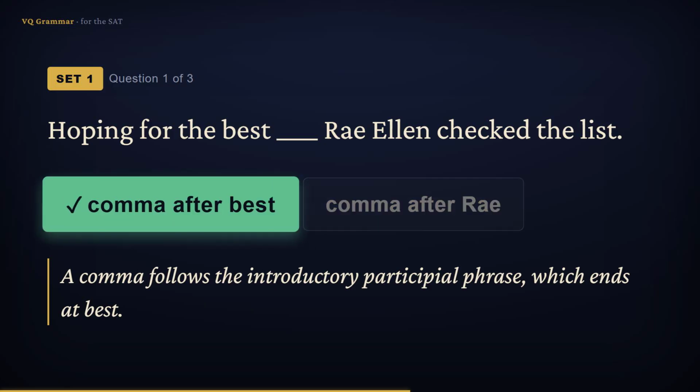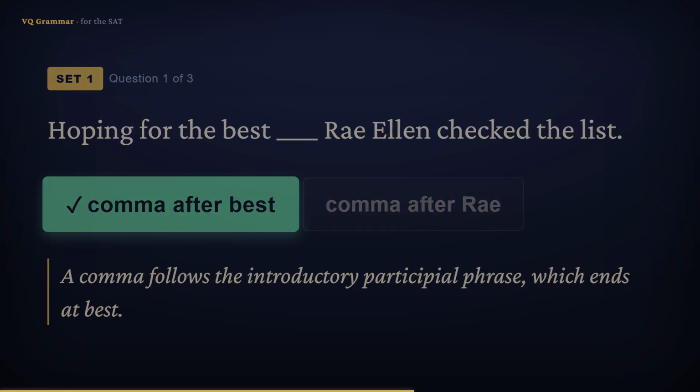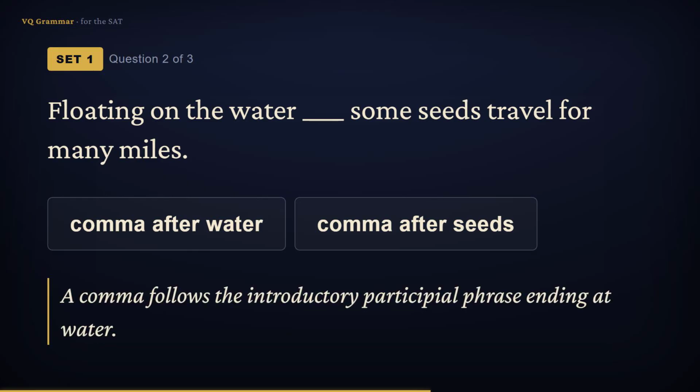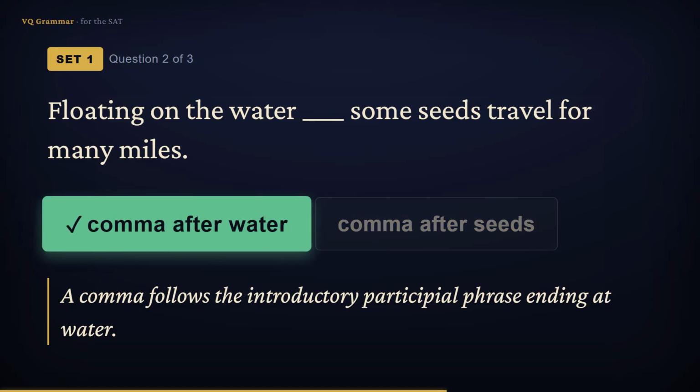So the answer is comma after best. Floating on the water, some seeds are light enough to travel for many miles. The participial opener, floating on the water, ends at water, so that's where the comma goes. So the answer is comma after water.